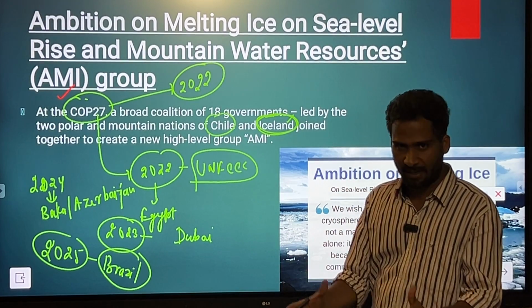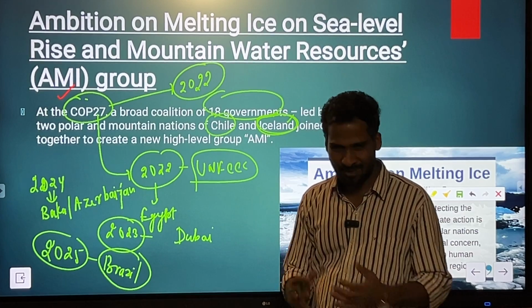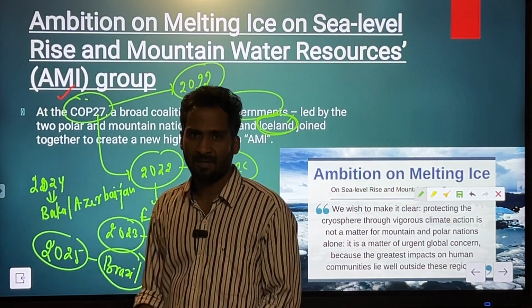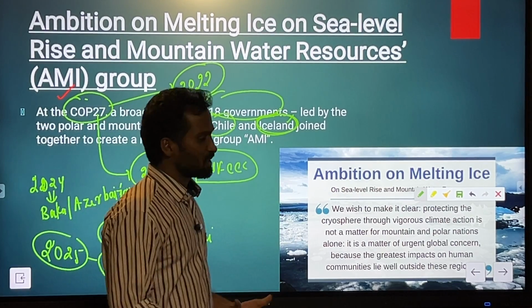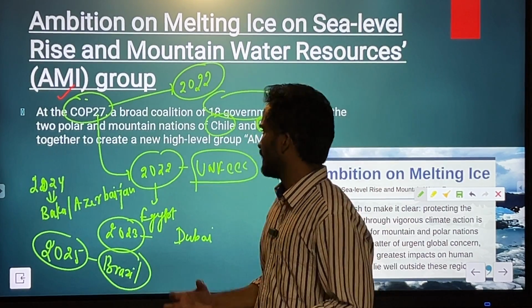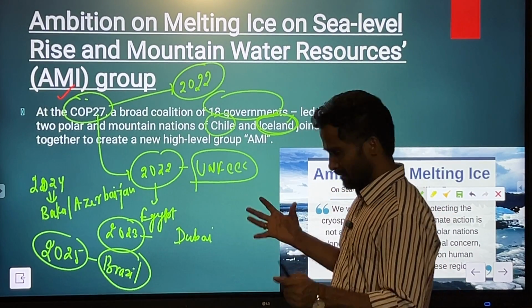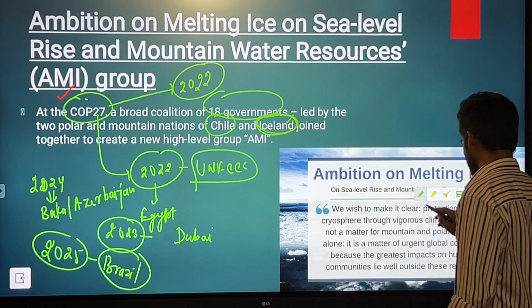They co-chaired basically and invited a number of national governments to be part of this coalition in order to make efforts so that the melting of glaciers and ice sheets could be controlled to some extent by international cooperation and coordination.